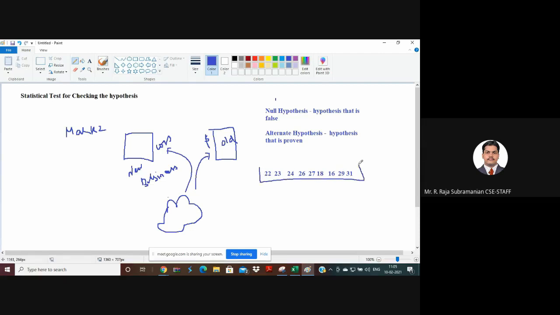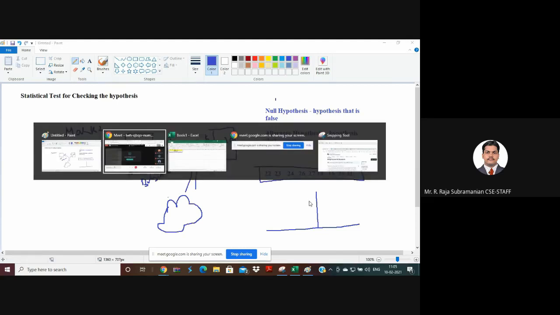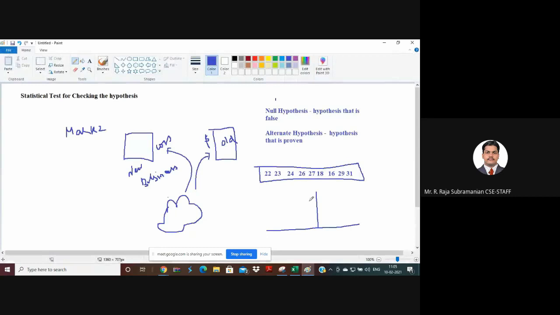What is the mid portion? What is the mid portion in this entire distribution? Mid in the sense, what is the mid value? Can anyone say? I'm having age of around 1, 2, 3, 4, 5, 6, 7, 8, 9. Age of 9 people is actually present here. In these 9 people, what is the mid value I can take?